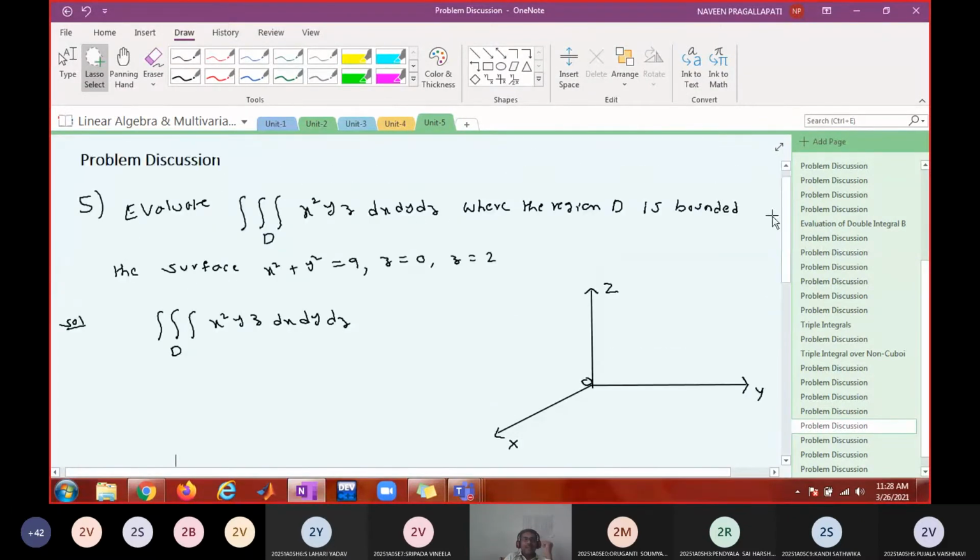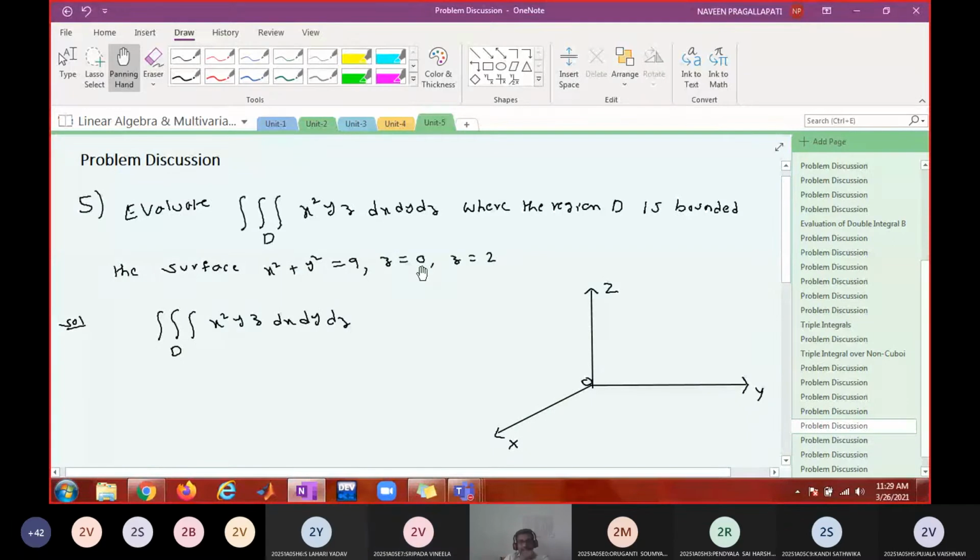So you are asked to evaluate this integral over a cylindrical region. Is it an infinite cylinder or a finite cylinder? This is a cylinder, you realize it. Is this an infinite cylinder or a finite cylinder? Finite cylinder. What is the height of that cylinder? 2.